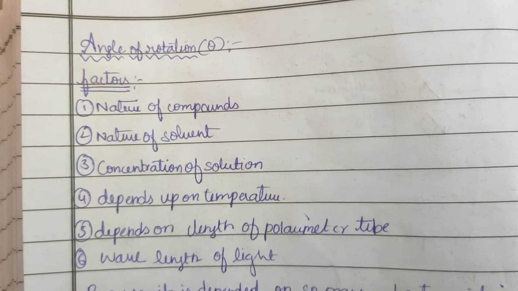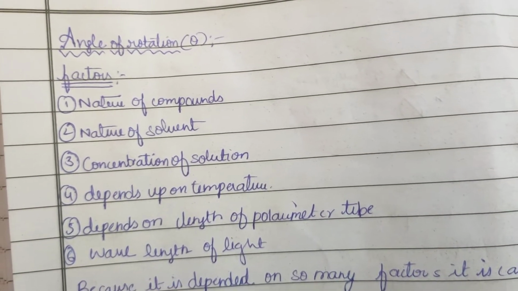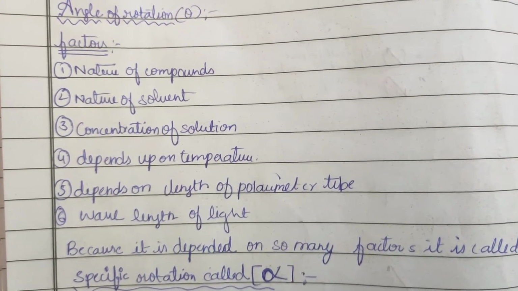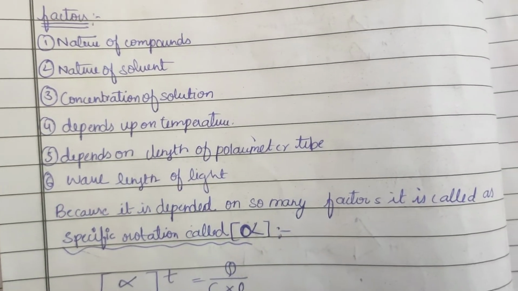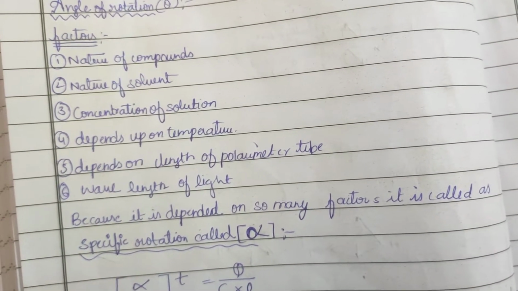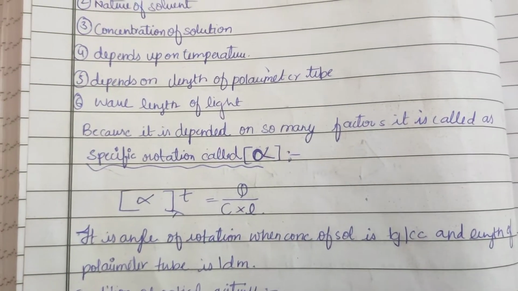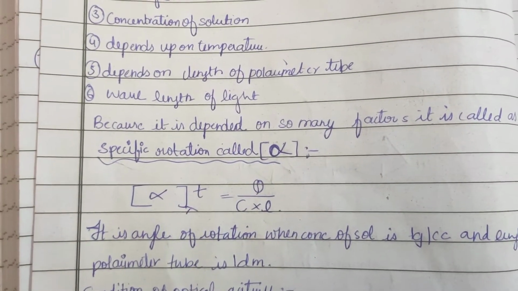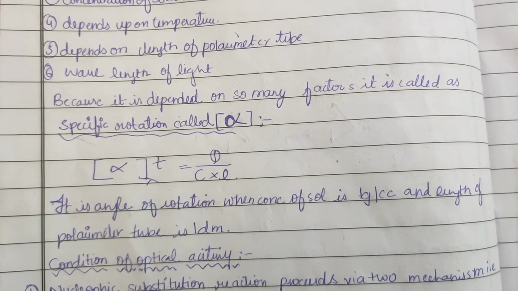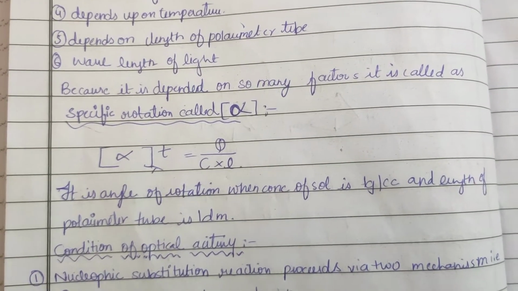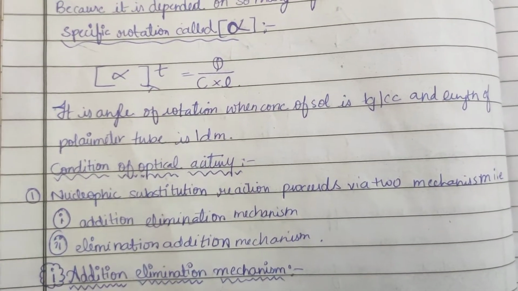Polarimeter is used for measuring optical activity. Angle of rotation theta. The factors which affect the angle of rotation are the nature of compounds, nature of solvent, concentration of solution, temperature, length of the polarimeter tube, and wavelength of light. Because it depends on so many factors, it is called specific rotation and denoted by alpha. Alpha T lambda equals theta by c into L. It is the angle of rotation when the concentration of solution is 1 gram per cc and the length of the polarimeter tube is 1 decimeter.